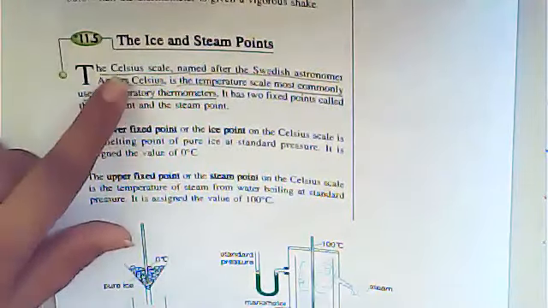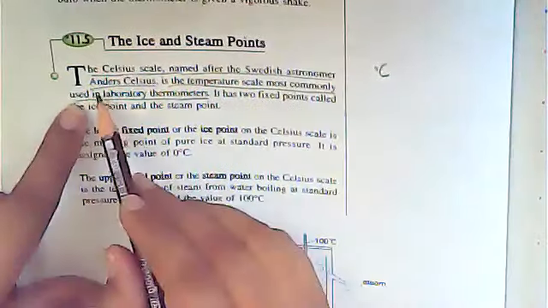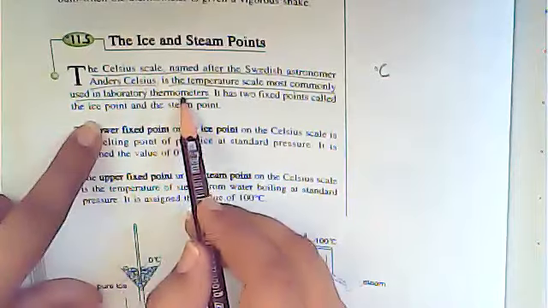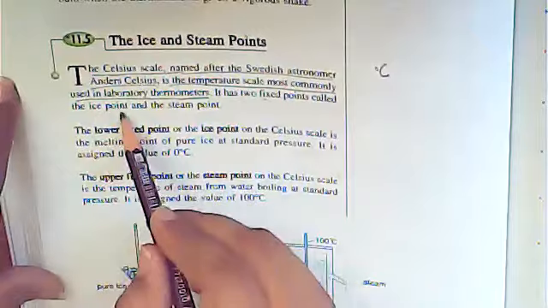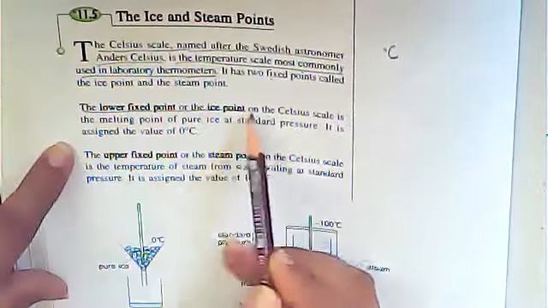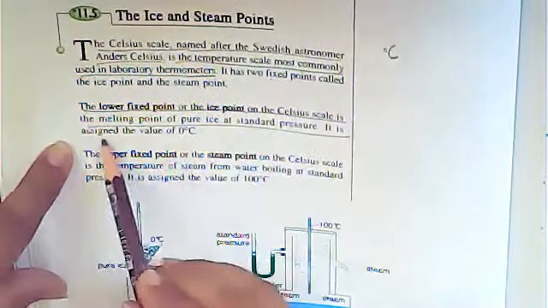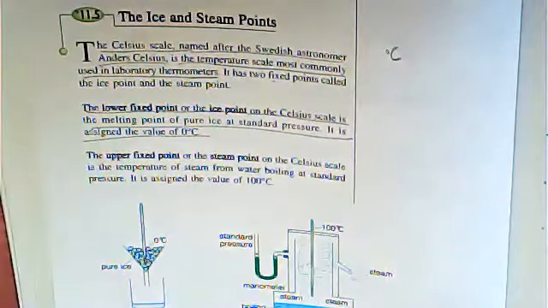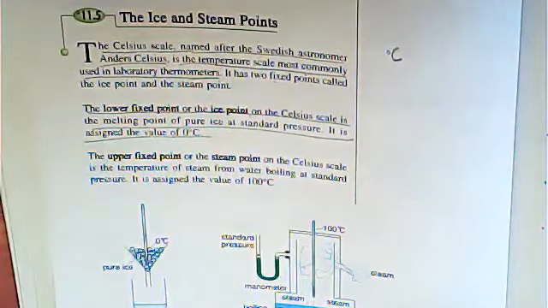It has two fixed points called the ice point and the steam point. The lower fixed point or the ice point on the Celsius scale is the melting point of pure ice at standard pressure. It is assigned the value of 0 degrees centigrade.